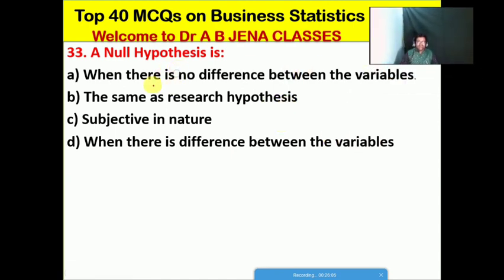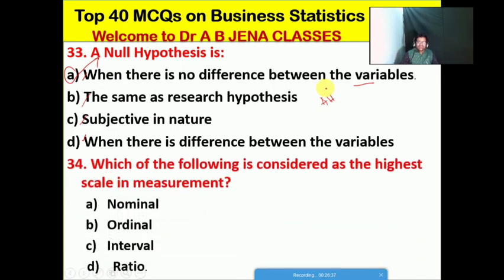A null hypothesis is what? A. When there is no difference between the variables, B. It's the same as a research hypothesis, C. It's subjective in nature, D. It's when there is a difference between the variables. No doubt, friends, A is the right option for this MCQ. A null hypothesis is when there is no difference between the variables. So it's known as the null hypothesis. Its opposite is the alternative hypothesis. In a separate video we will discuss it in detail.